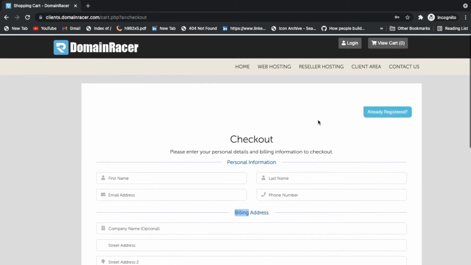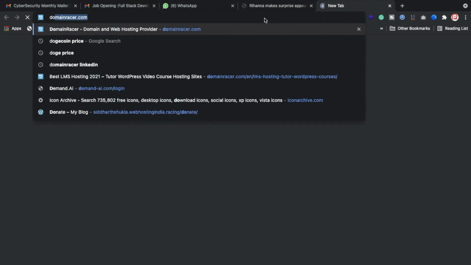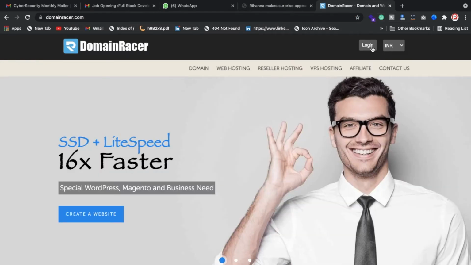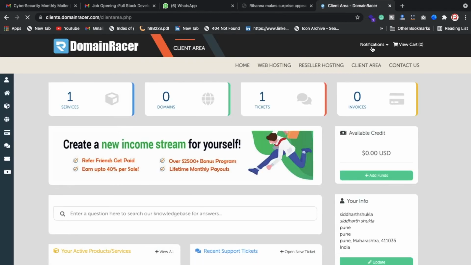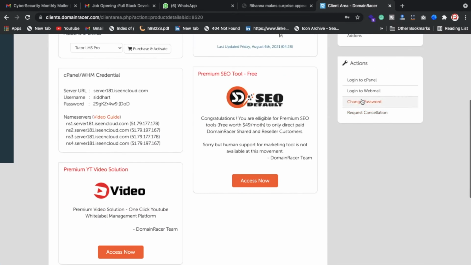After payment, you need to go to the login section. I'm going to show it here, because I'm not creating anything, since I already have access. Just click on login, then put your email ID and password. After that, click on services and click on active, and once you've clicked on active, click on login to cPanel.